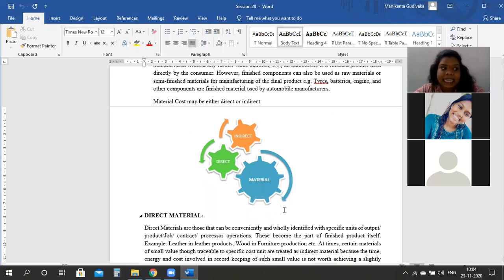What happens is, if you are able to identify the material on the final product, and it is easily identifiable on the finished good, that is your final output, then such material will be considered as your direct material. That means you are able to identify it wholly or partly on your final product, then such material is called your direct material.